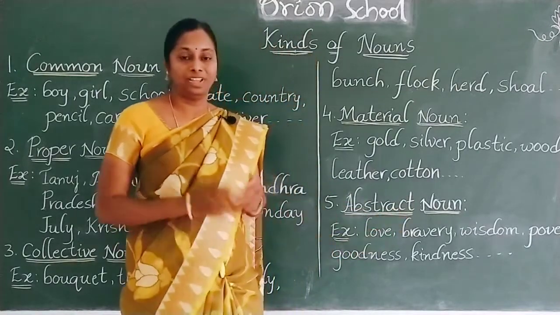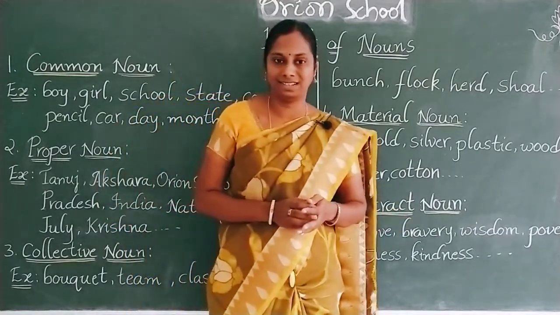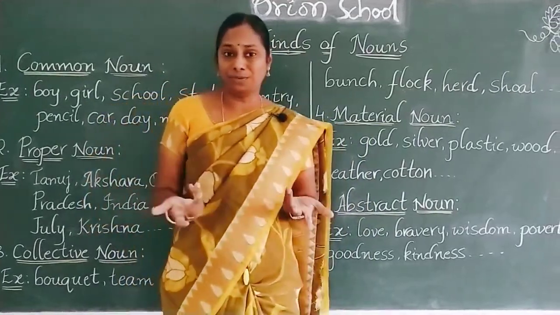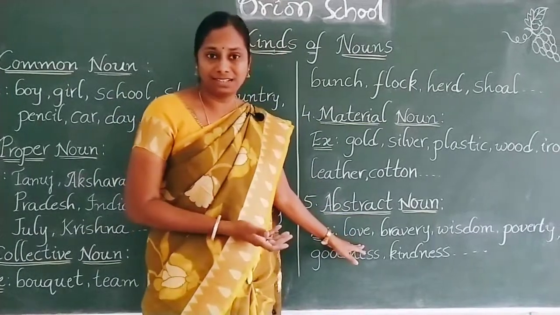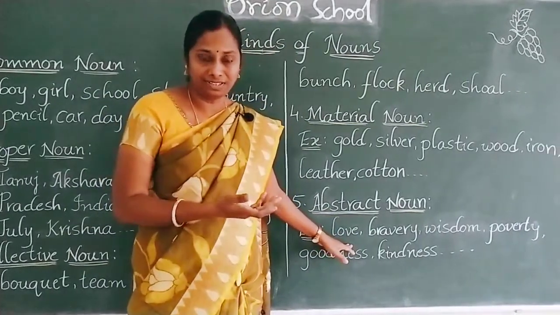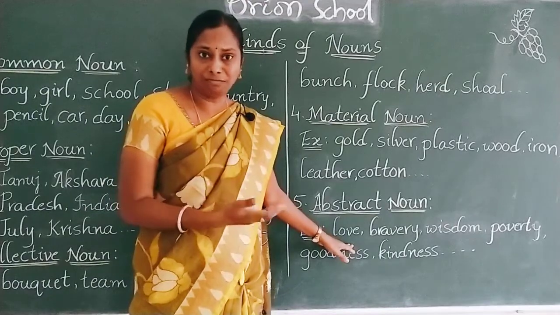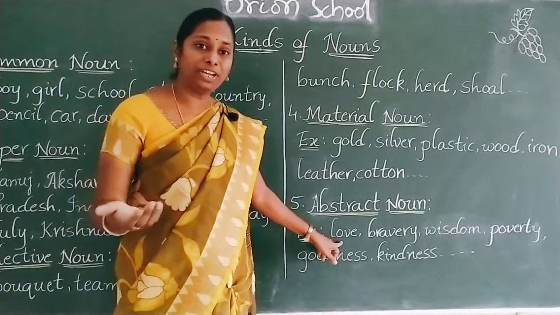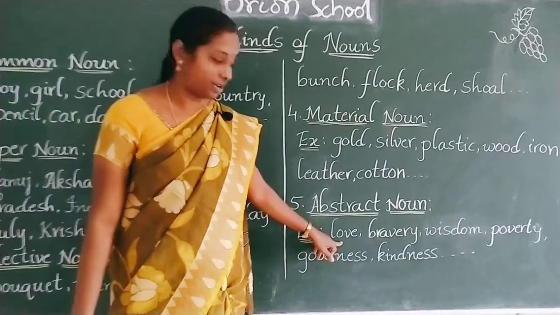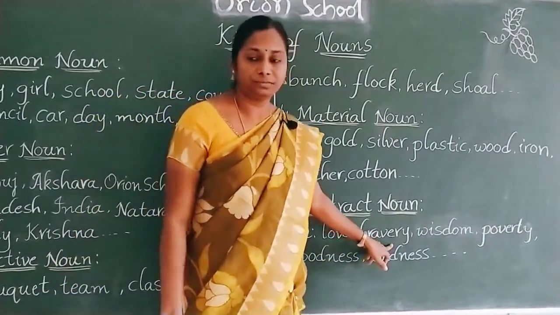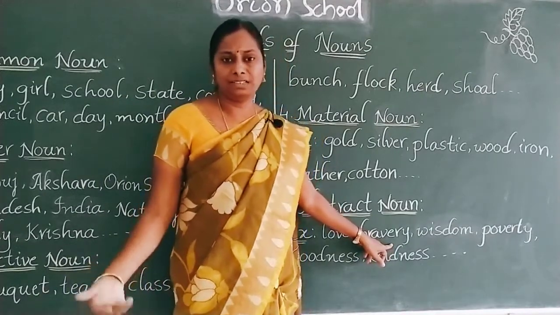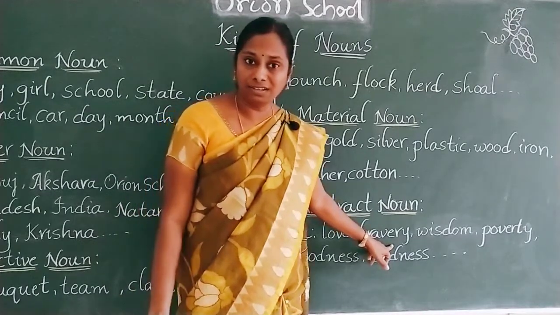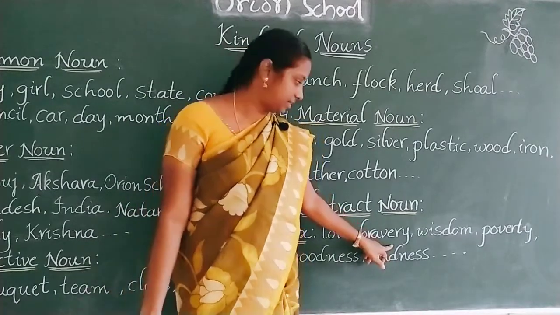First one, love. Mother loves kids, isn't it? Yes, mother loves kids. But how can she show her love towards kids? Can she exhibit her love? Can she show it to others? No. We love others, but we cannot show it. So that is an abstract noun. Next, bravery. If a boy or a man did a brave deed, we can say he is brave. But how can we show his bravery? Bravery is an abstract noun.